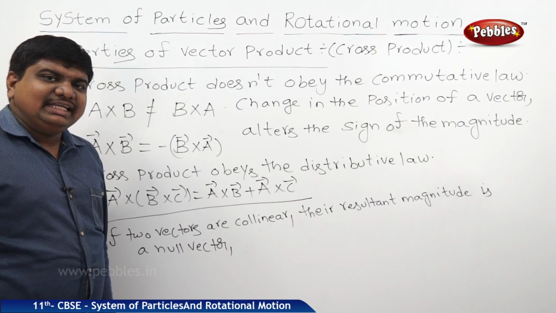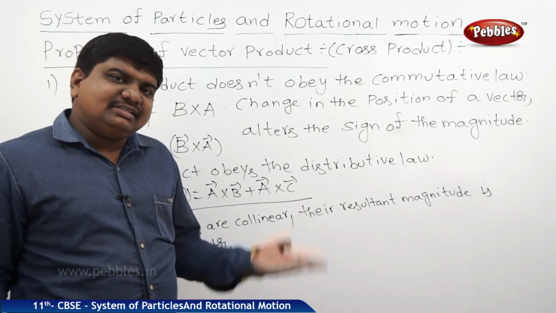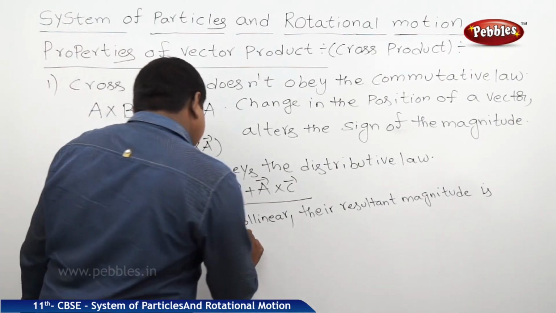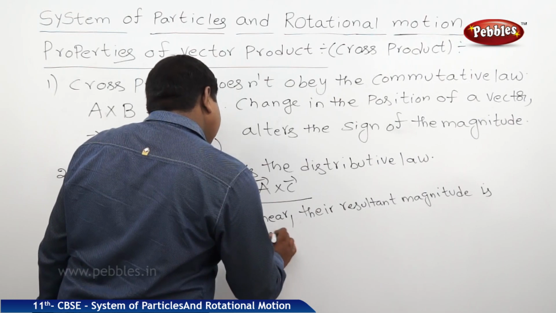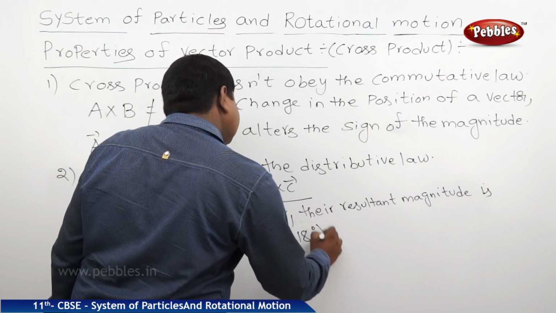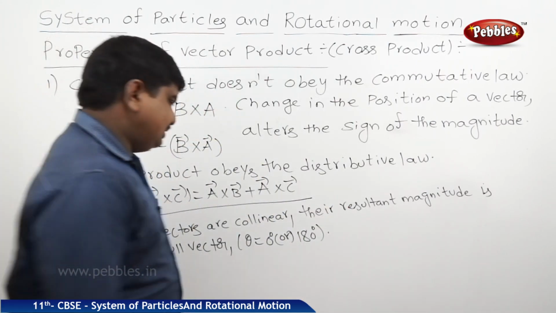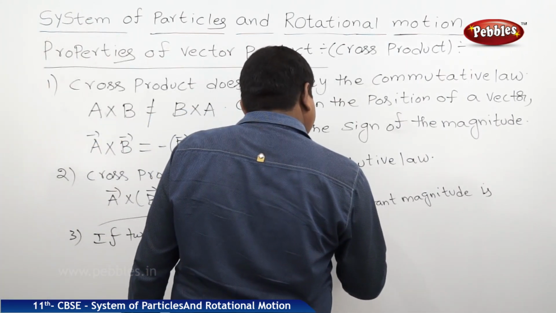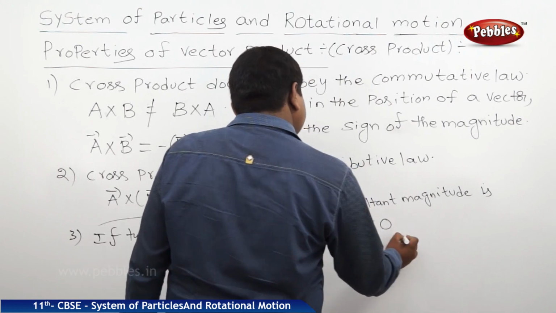What is the reason? Collinear means they are at 0 degrees or 180 degrees to each other. So if theta is equal to 0 degrees or 180 degrees, therefore A cross B is equal to 0.